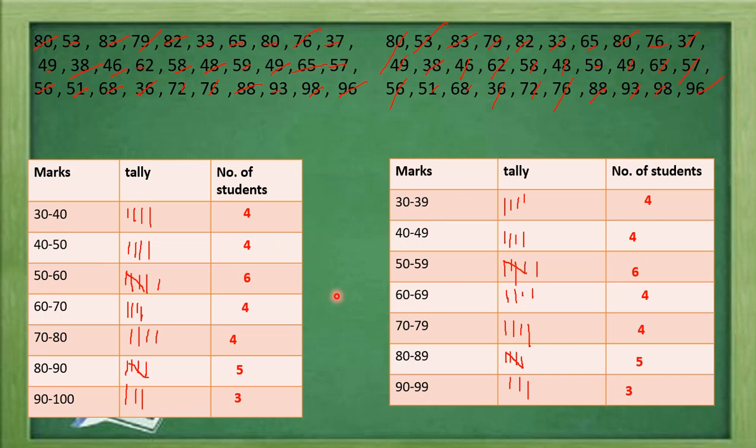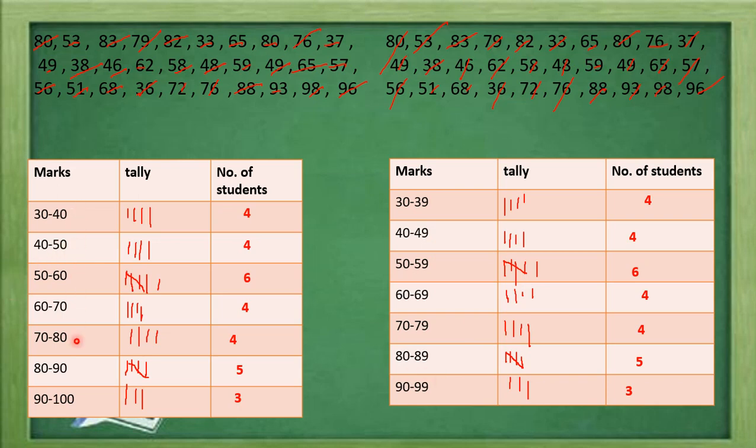Remember, when you are making the frequency distribution table, you have to make the class difference, that means the difference between these two. 30 is the lower limit and 39 is the upper limit. The difference between the lower limit and upper limit will be the same for all classes. Here 39 minus 30 is 9, 49 minus 40 is again 9, 59 minus 50 is 9, 69 minus 60 is 9, 79 minus 70 is 9, 89 minus 80 is 9, 99 minus 90 is 9. In all these class intervals, this difference is denoted as the size of the class, and it will be the same for all classes.